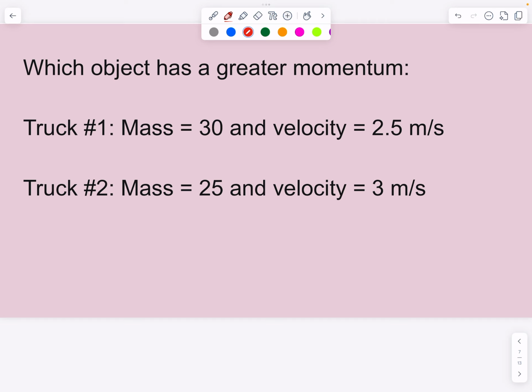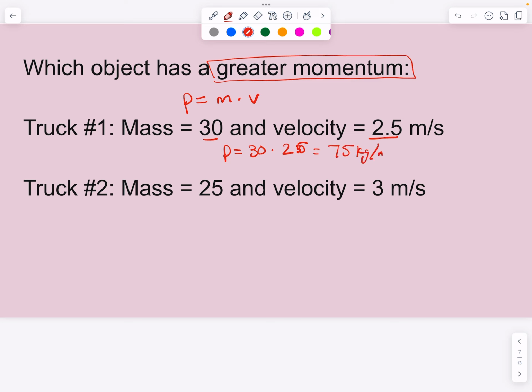If we ask which one has the greater momentum, we're going to be asked to do a couple of problems and see which one has the larger result. We know already that momentum equals the mass times the velocity. So if I have a mass of 30 and a velocity of 2.5, the momentum is equal to 30 times 2.5, which is 75 kilograms times meters per second. For the other, momentum equals 25 times 3, and 25 times 3 is 75 kilograms times meters per second.